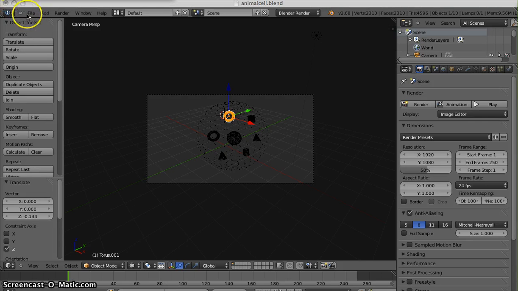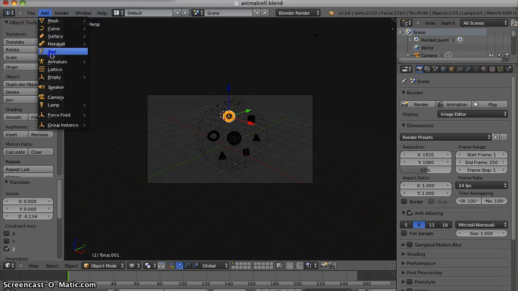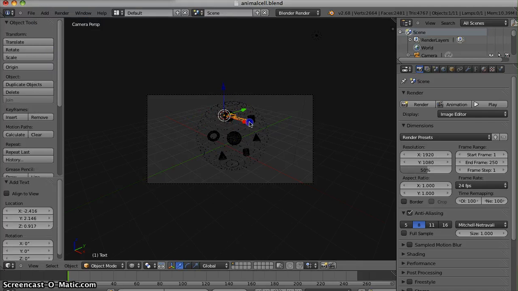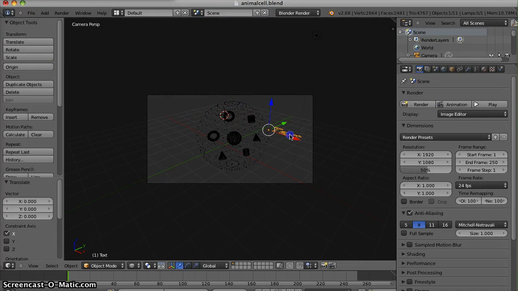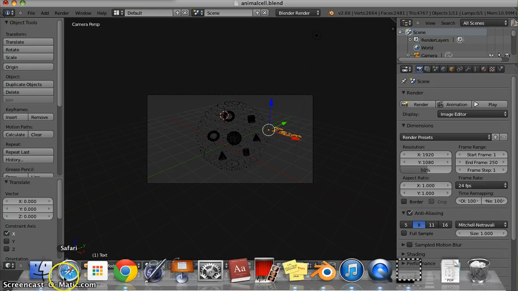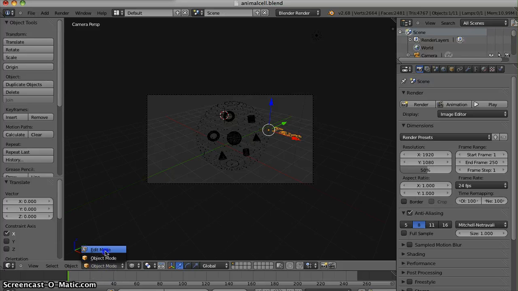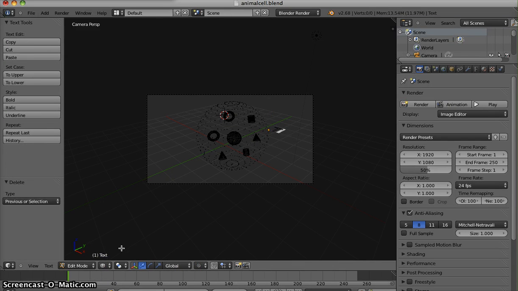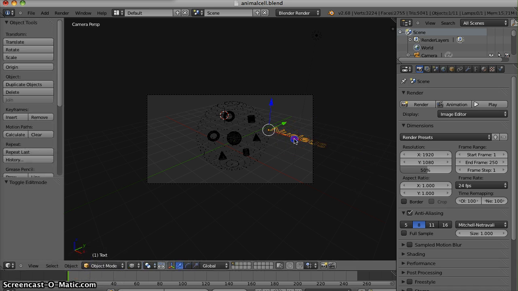To do this, go to Add, Text. As you can see, you can't edit the text, so make sure you've selected the text. Go to Edit Mode and add whatever you like. I'm going to add nucleus. I'm going to switch back to object mode, and now it's an object.